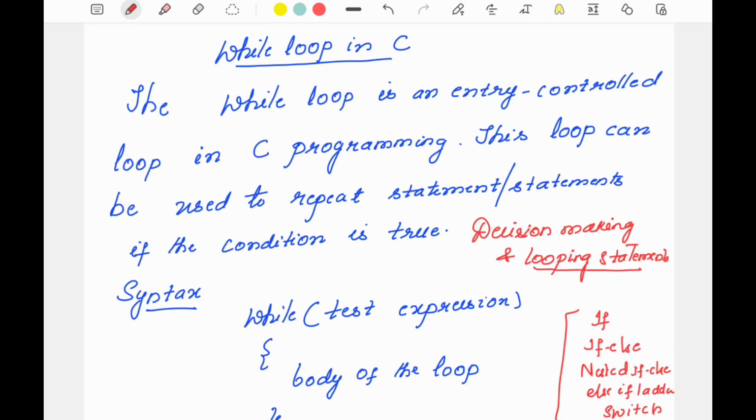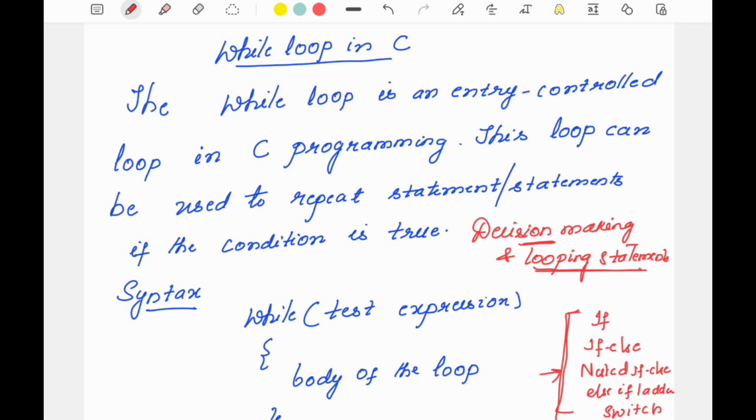Suppose if we want a set of statements to get repeatedly executed, then we have to make use of the looping statements. Here the statements will get executed repeatedly based on the condition that is mentioned there. Here also the condition is tested. If it is true or false, whether the statements have to get repeatedly executed or not will be decided. Whereas in decision making and branching, the condition is tested. If it is true or false, whether certain statements should get skipped or not, or certain statements should get executed or not, that will be decided.